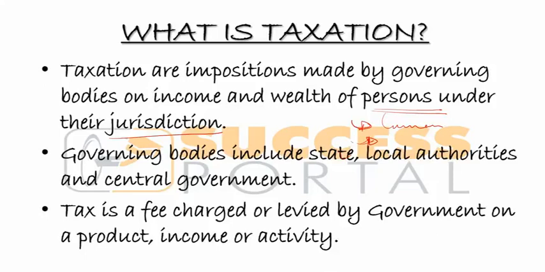We should be able to differentiate: taxation being a system in which governing bodies make impositions on the incomes and worth of persons, while tax is the actual fee charged by government on products, incomes, or activities.